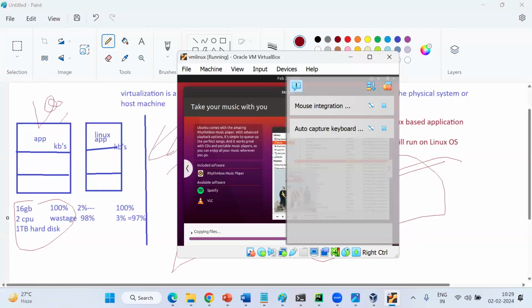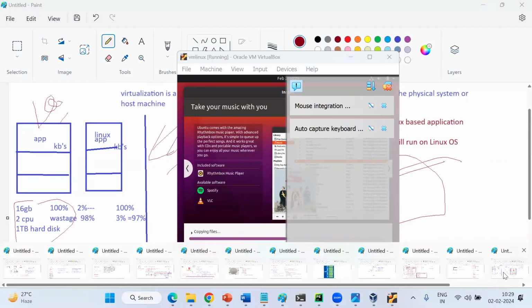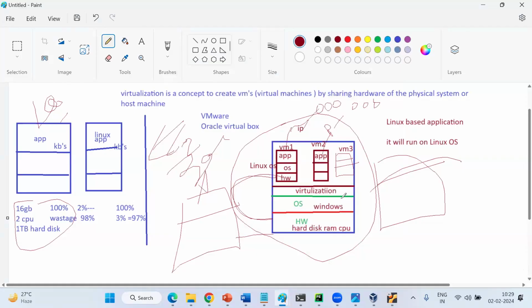Is it clear now? When you create an EC2 machine, or a GCP VM, whatever it is, you are creating this part only, not this part. This part is taken care of by the cloud providers. If you create 3 VMs, maybe you will get one VM from here, one VM from here, and one VM from here. Clear? How they follow this we can discuss in the Tuesday class.